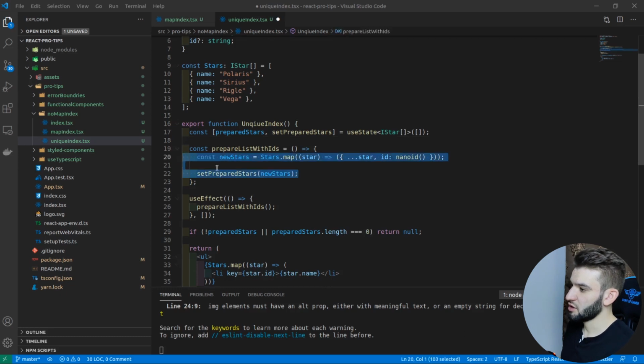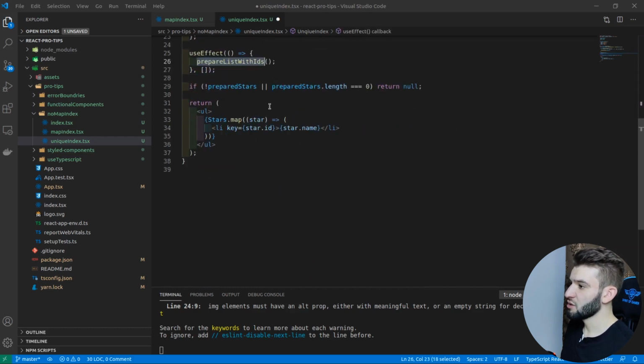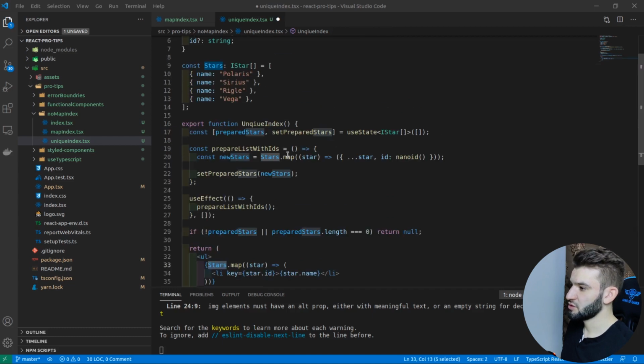In this one, you can set prepared stars, you assign them onto a state. Then it's from this state that we are running. This method is being run only once. So useEffect is being run only once, which means on component did mount. After the component is mounted, this one runs only once, and it prepares that, it puts it inside of this state.